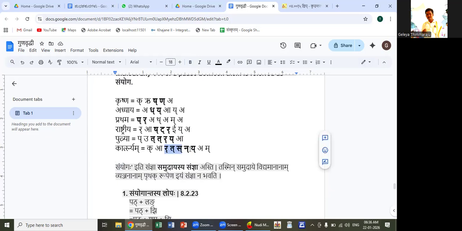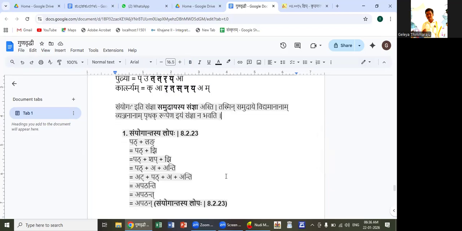If there are two or three hal letters in a group without any gap between them, then each letter does not qualify for the Sangna Sanyoga. Here Yakara is not called sanyoga, Nakara is not called sanyoga. This group of hal letters is called sanyoga, is the meaning. And this sanyoga is a Sangna. So Panini Maharshi first defines this Sangna and uses it in various sutras in Ashtadhyayi.